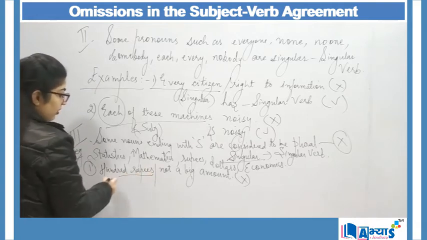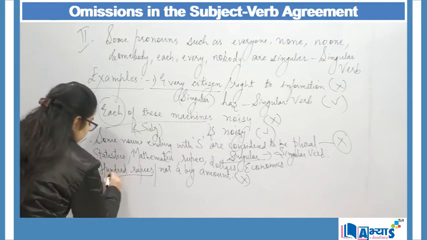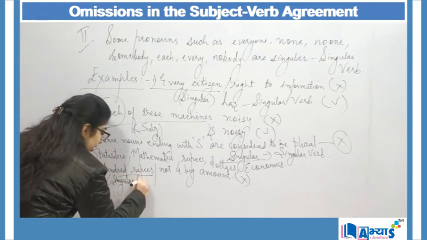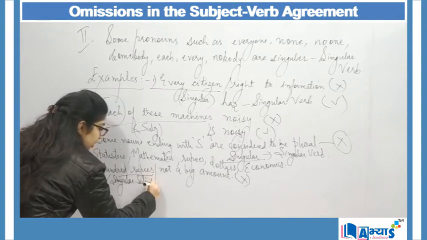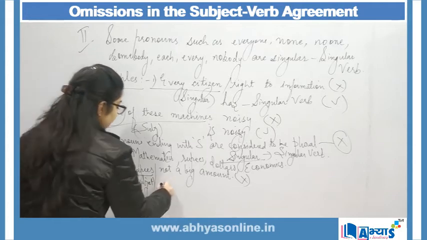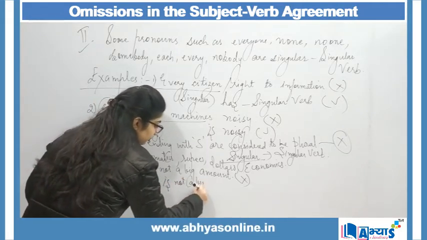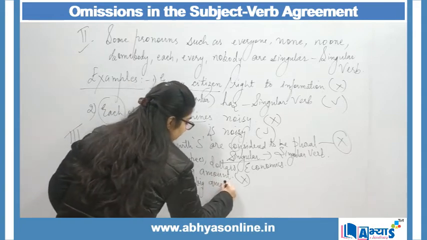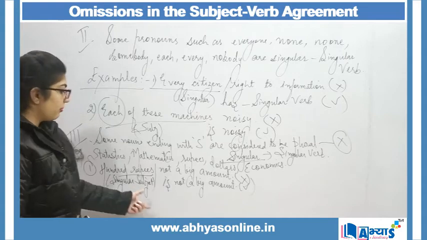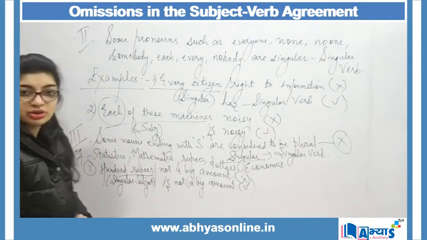Even though the rupees over here is with s, still it is considered to be singular. So I am having a singular subject. For a singular subject, I will always be making use of a singular verb. 100 rupees is not a big amount. This will make my sentence grammatically correct. So make sure that you understand the rules very well. This was the third rule.